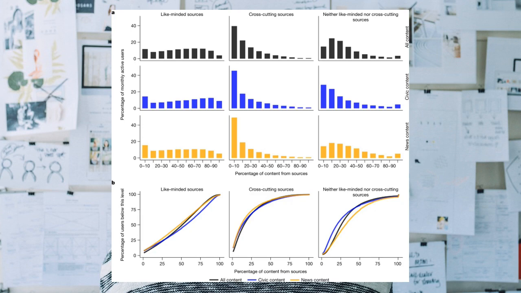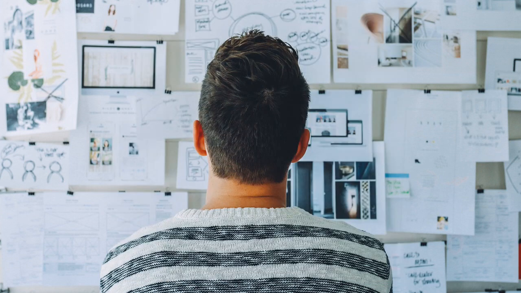However, downranking content from like-minded sources did reduce exposure to misinformation, hateful speech, and uncivil content. The study also found that the ideological leanings of the majority of Facebook users were right-leaning. These right-leaning platforms were found to have the highest concentration of fake news, and there was found to be no similar equivalent on left-leaning platforms.